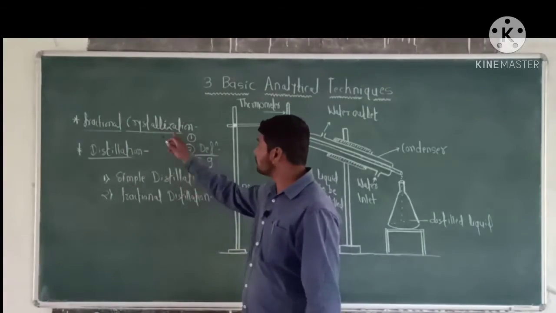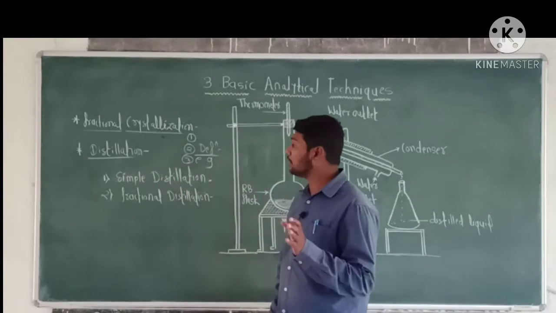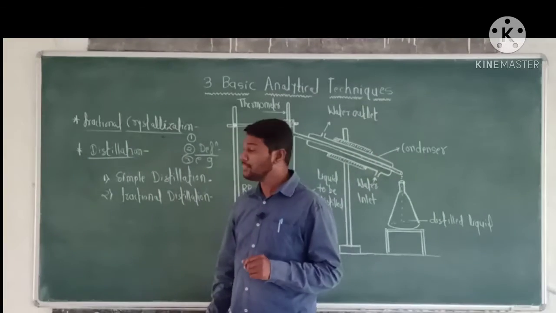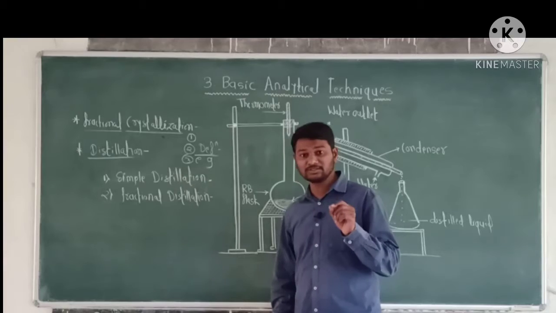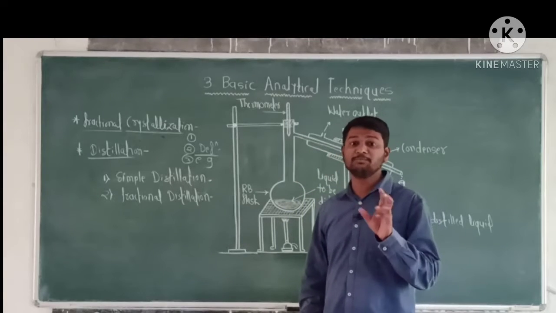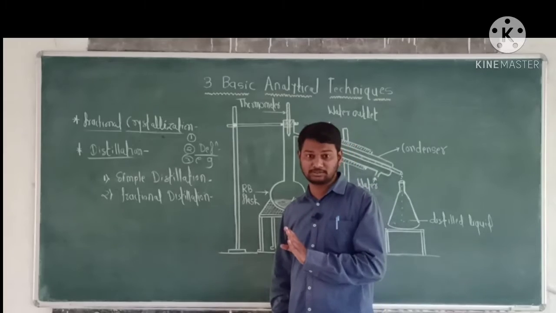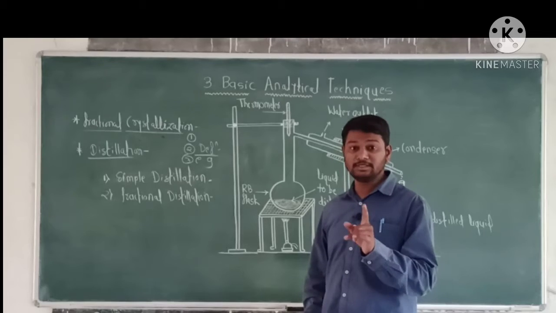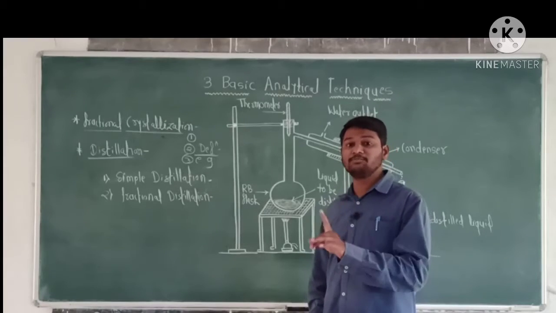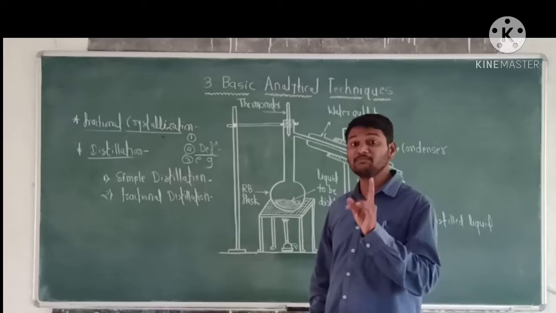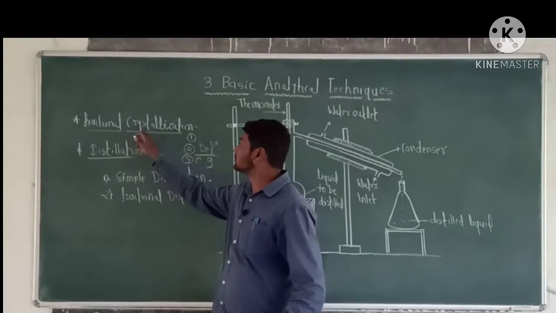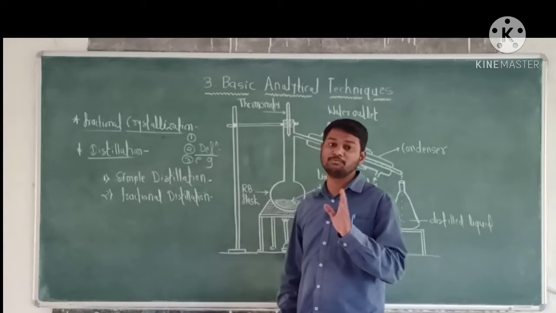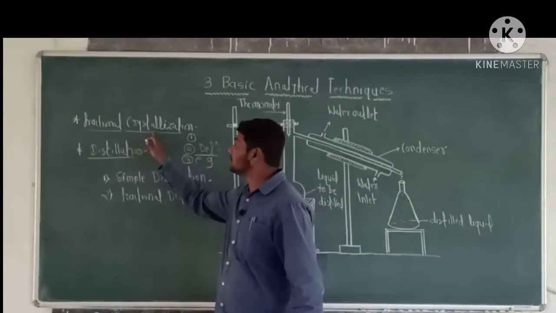First point of fractional crystallization is that two or more solids or substances can be separated by fractional crystallization. Second point, definition. Fractional crystallization is the process of separation of two or more solids or substances which have different solubility in the same solvent at the same temperature, or at room temperature, by stepwise crystallization. Third point, example: separation of glucose and fructose from their mixture.